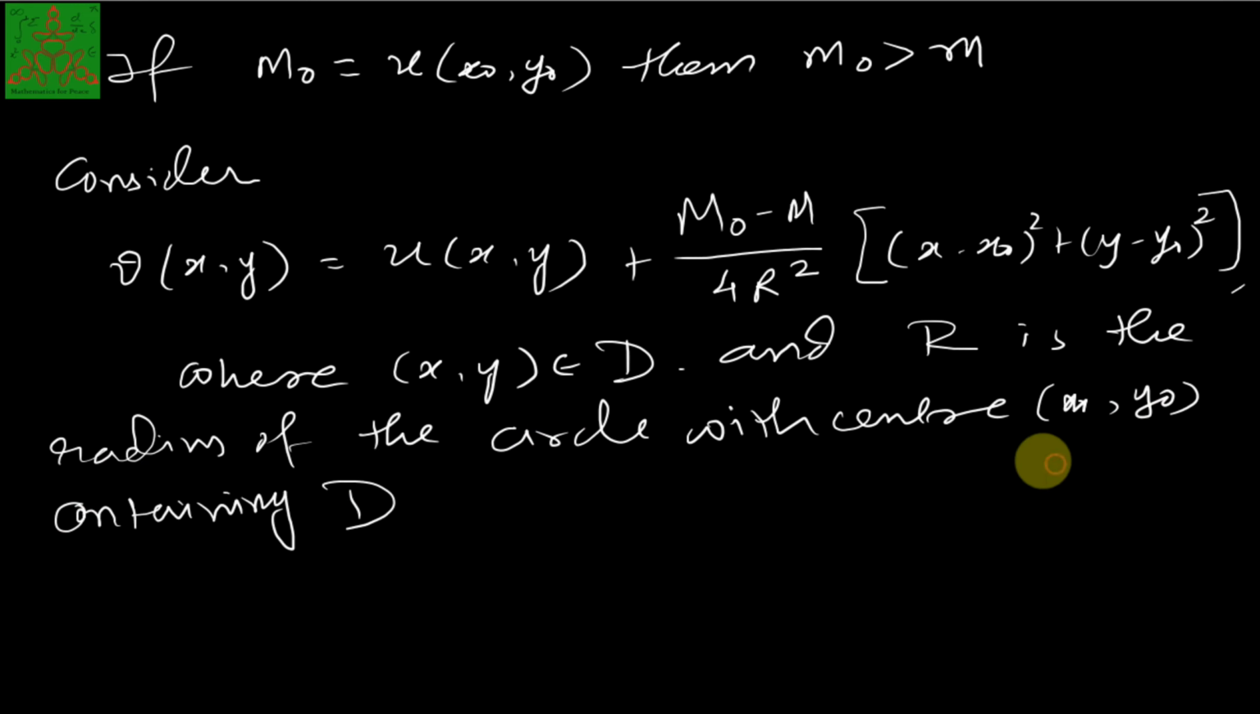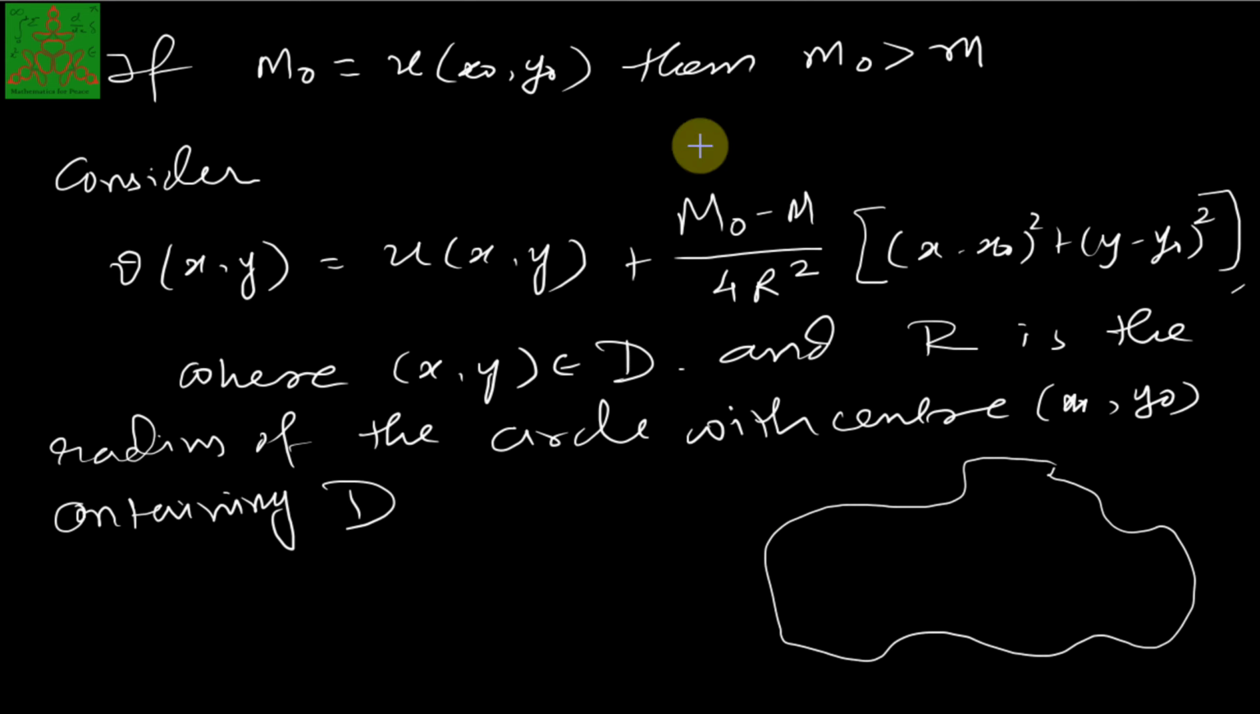So what we are doing is, suppose this is our D, and inside D there is a point (x0, y0) which attains its maximum value. We draw an open neighborhood of this point with radius R. Using the function U plus (M0 minus M) upon 4R squared times this quantity, we define this function V.